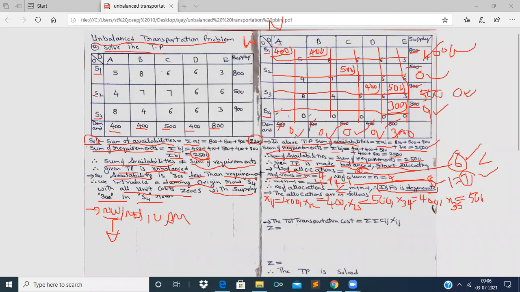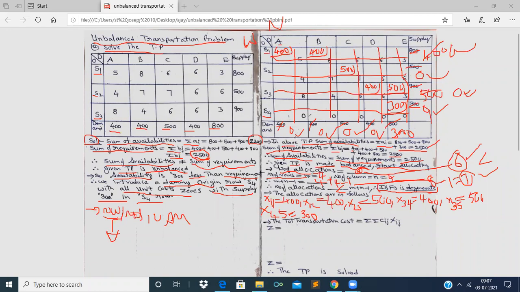Next, fourth row, 1, 2, 3, 4, 5. x45 is equal to 300. The total allocations are written here: 1, 2, 3, 4, 5, 6 allocations.